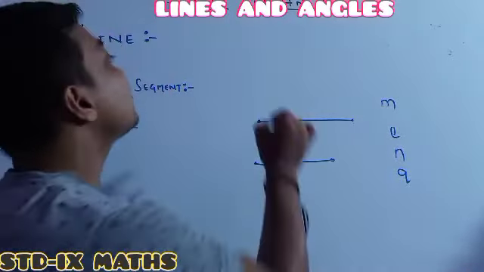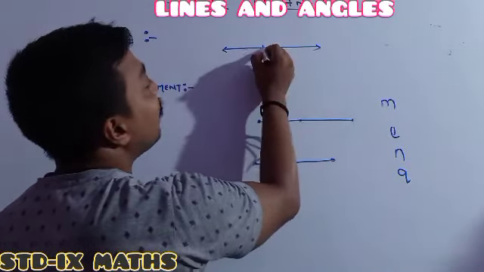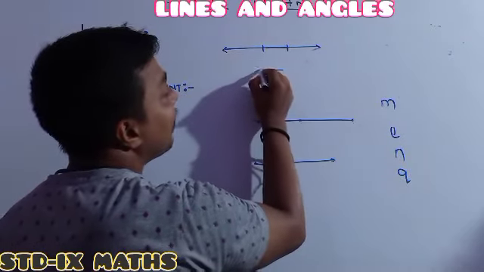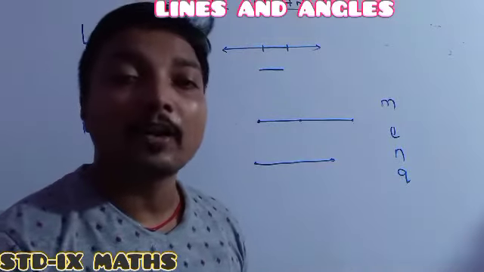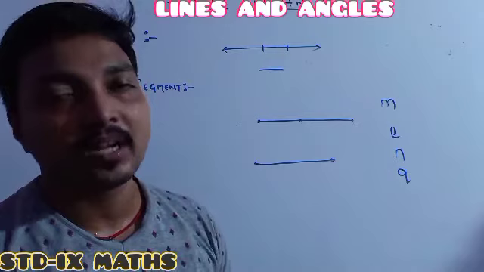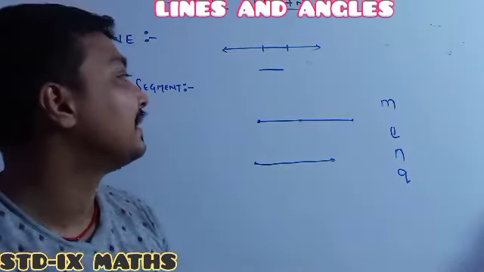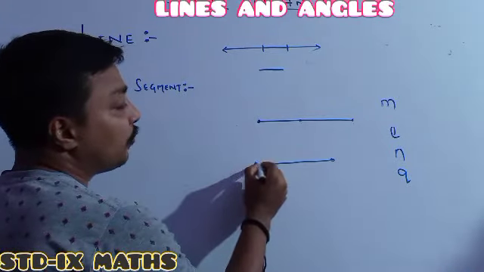Line segment means one part from the line. Suppose I cut this part and draw it here. So this is called a part of a line, otherwise it is called our line segment. Now I will show you how to represent the line segment. The line segment name is always given from the 2 starting endpoints.